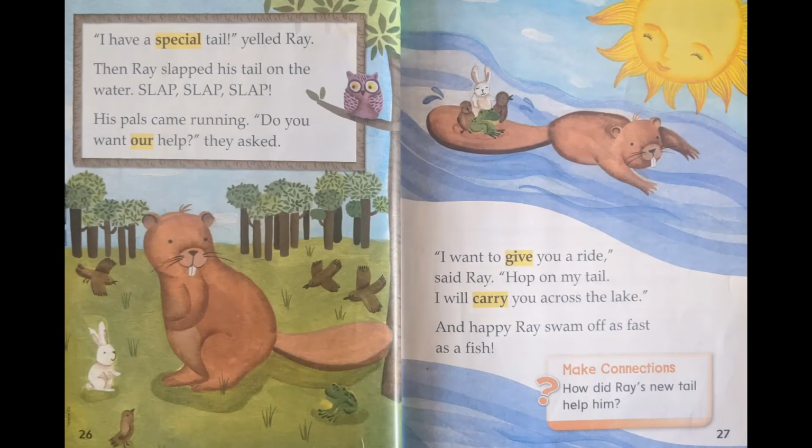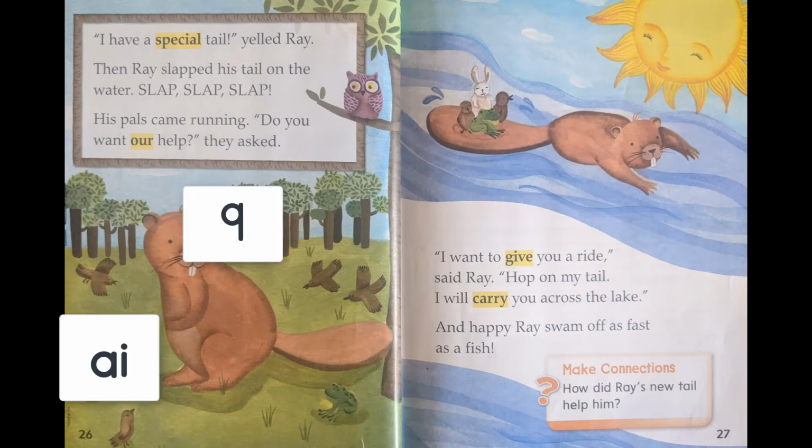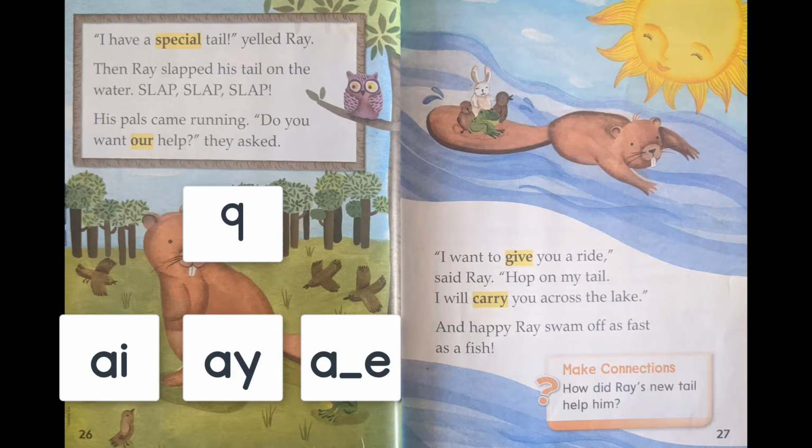How many long A words do you see on this page? I see 9 AI, AY, and A blank E words on this page. Can you find them all? I'll give you a hint. Read the words out loud and check and see if they make the long A sound. There's a tricky one in here that looks like it might say the long A sound, but it doesn't. So read and see. Can you find 9 AI, AY, or A blank E long A words?